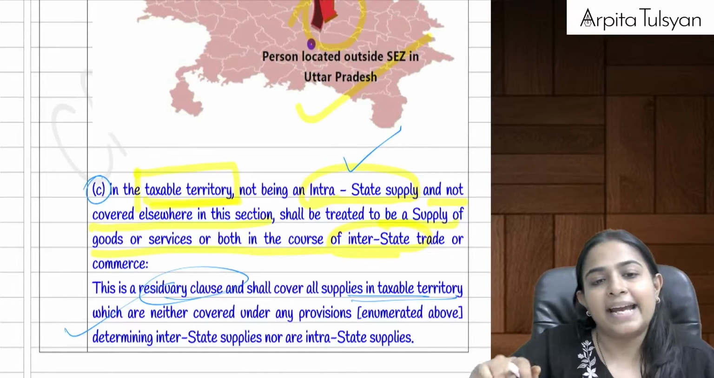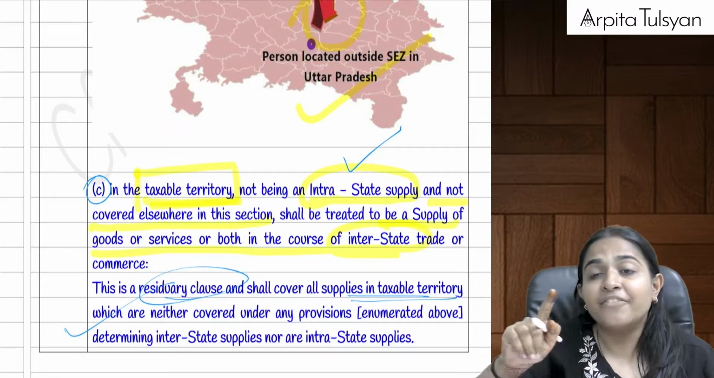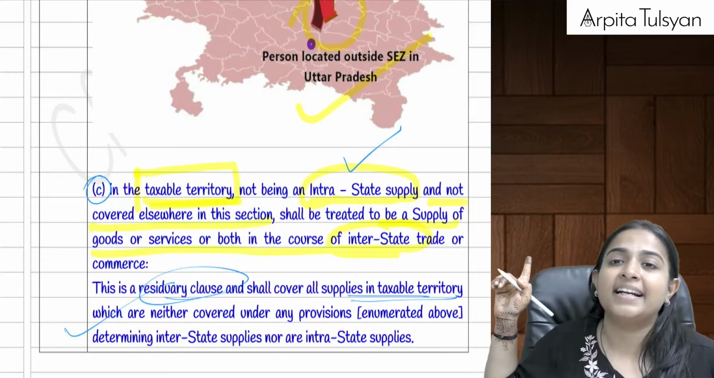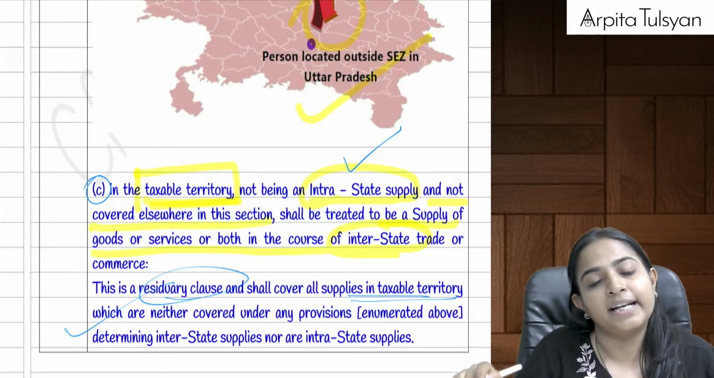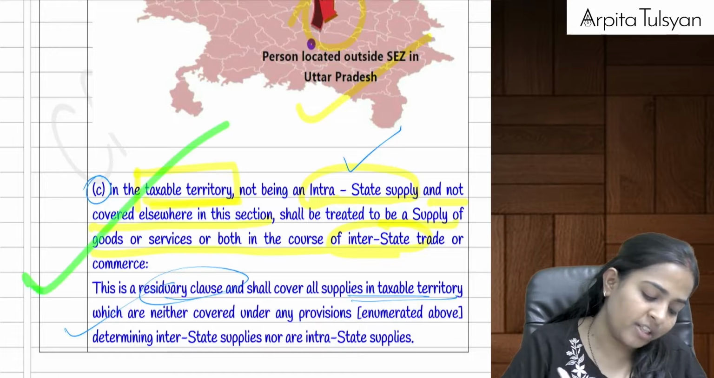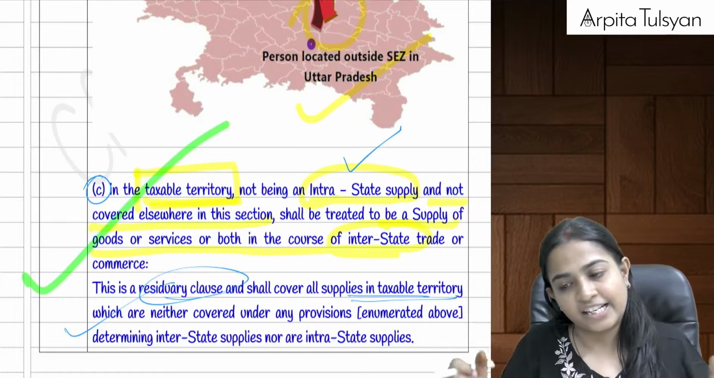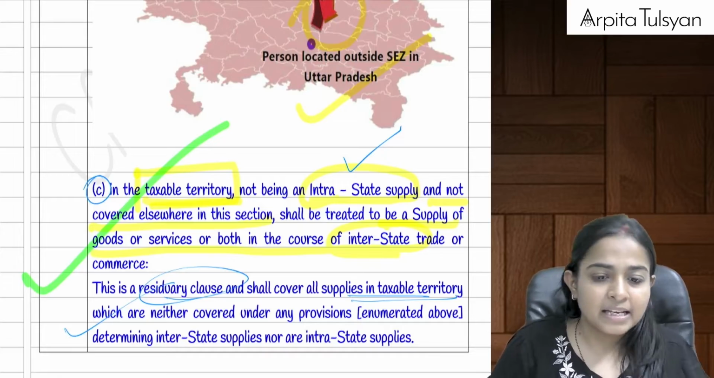Yes, and any supply of goods and services in taxable territory, but which is not getting covered under intrastate supply, that we will study in the next section. If it is not getting covered under intrastate supply, then it is a residuary provision. Therefore, they are treating it as interstate supply itself. Very clear with this? Yes.